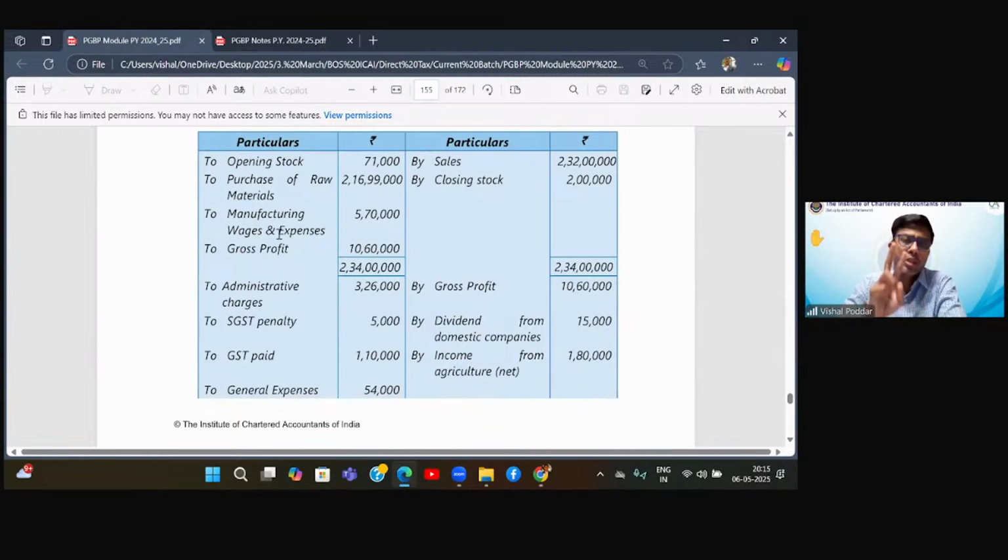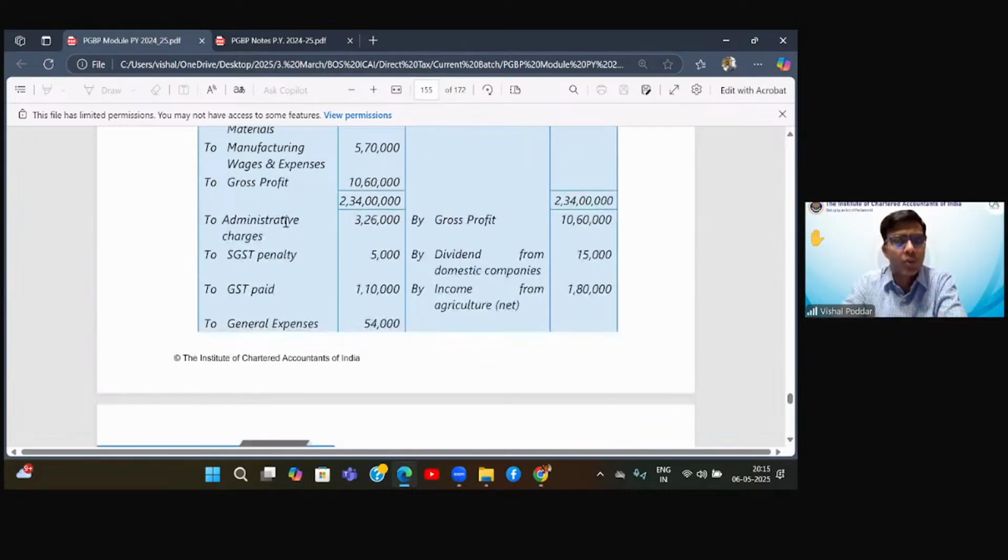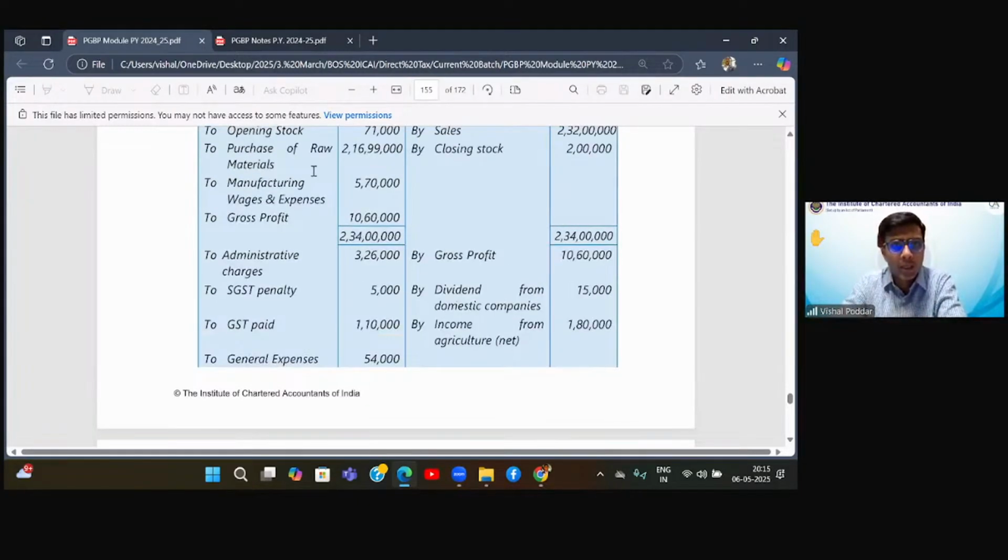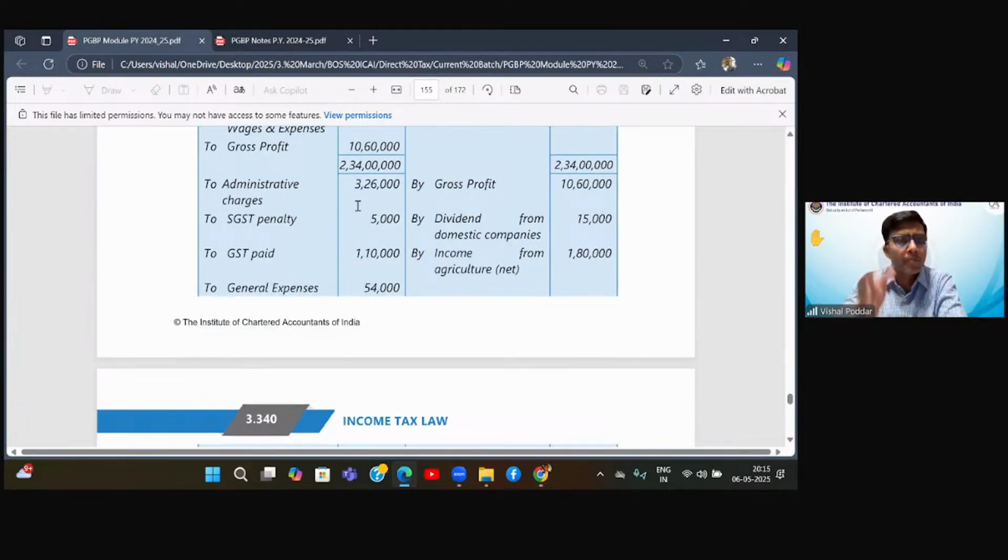Purchase of raw material, manufacturing wages and expenses. For both these also same rule. In fact, even for administrative charges, same rule. So for all these three, same rule: related to business, current year, revenue in nature, not an offense. Now for these two, that is purchase and manufacturing, there is no adjustment. So we can proceed without doing anything. So in short, nothing doing for these three figures, opening stock, purchase and manufacturing. They are allowed in income tax and also they are debited to P&L, nothing doing.